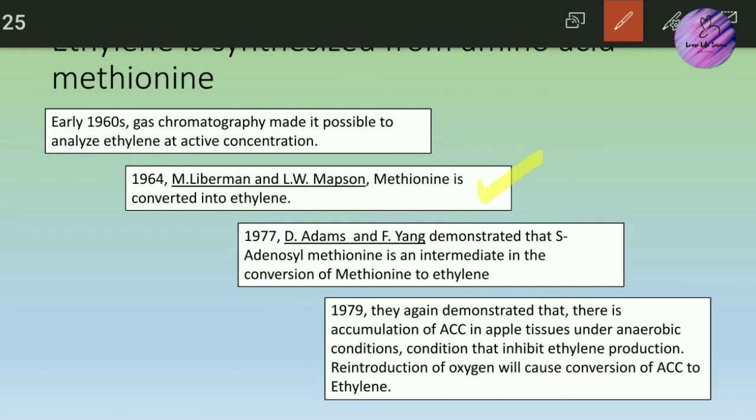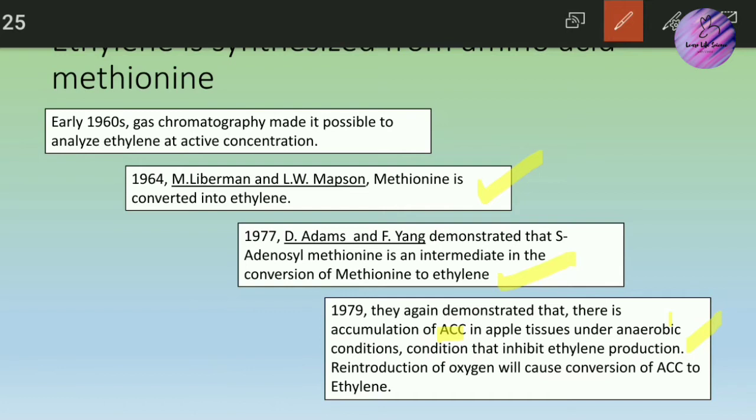Moving further, in 1977, two scientists, Adams and Young, demonstrated that S-adenosylmethionine is an intermediate in the conversion of methionine to ethylene. Further in 1977, Adams and Young again demonstrated that there is accumulation of ACC in apple tissues under anaerobic conditions, such conditions that inhibit ethylene production.